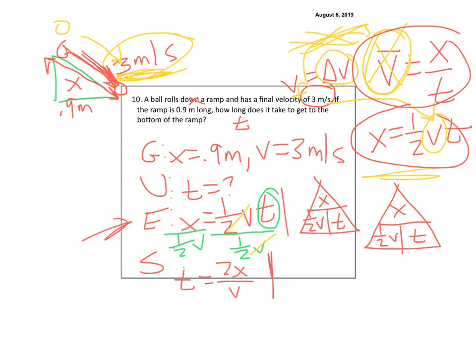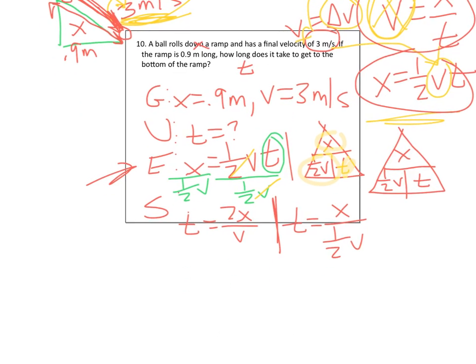All right. If I'm doing the triangle one, I cover up my t, and I can see that it's x over 1/2 v, which is basically the same thing. But we'll leave it that way just so you can see it. So my equation, therefore, would be t equals x over 1/2 v. I'll show you those two are exactly the same, though, right?